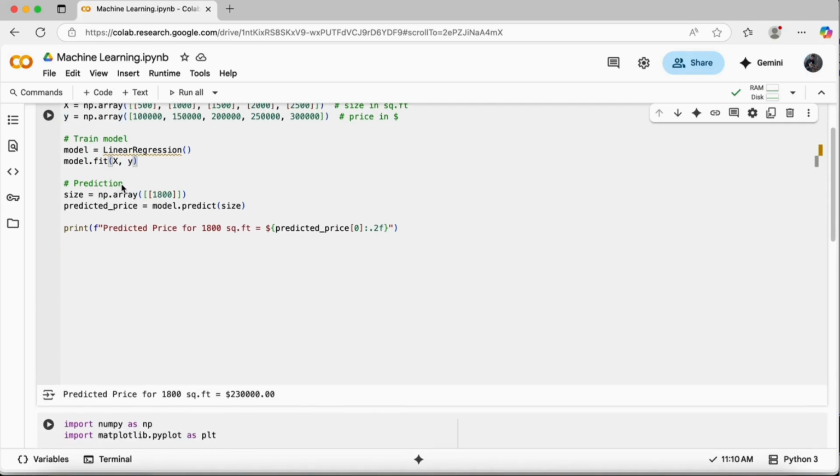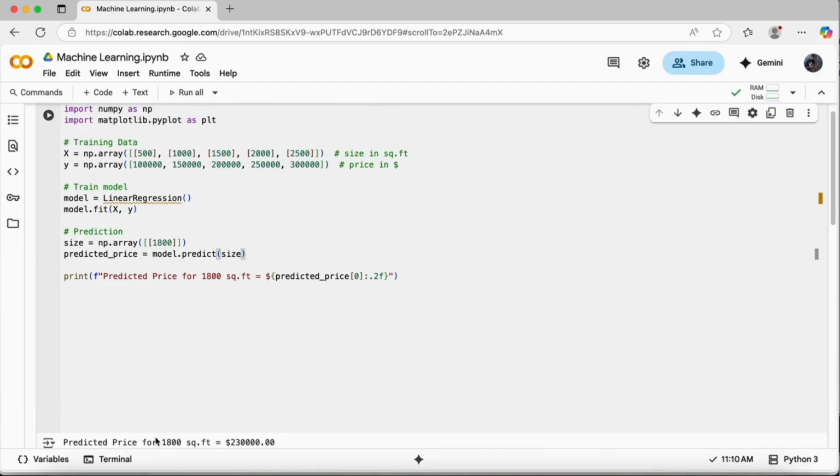Once it's fit, I'll ask the model to predict the answers for me. Now I'm providing it an array of size again. For now, I'm just providing 1800, and this is the size, and on the model, I'm calling the predict method. It is a method inside this model. I'm providing it the size, and it will return me the predicted price, and then I'm printing that predicted price for 1800 square feet. So the predicted price for 1800 square feet is something like 230000.